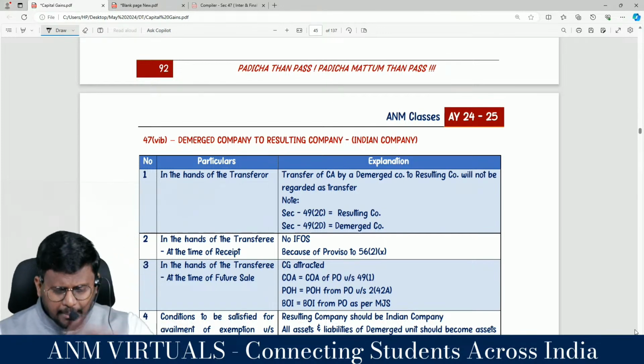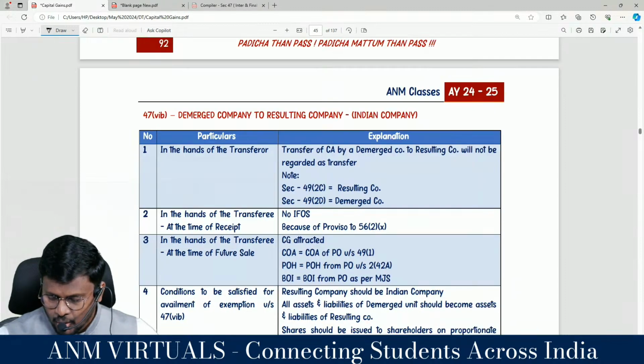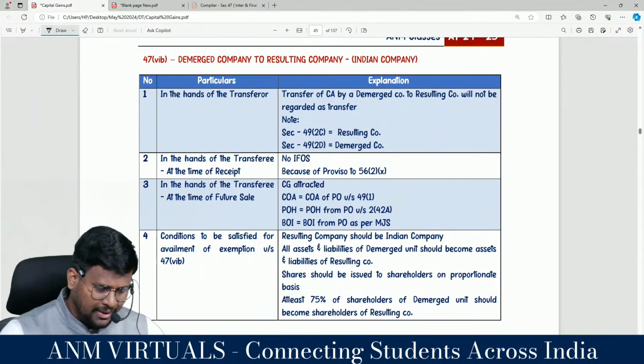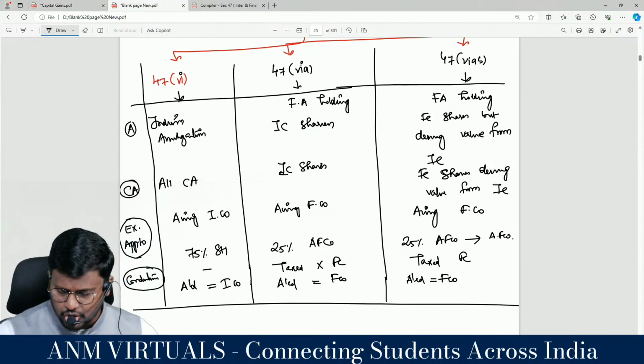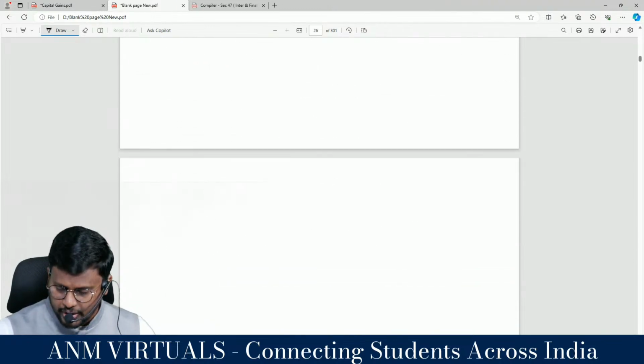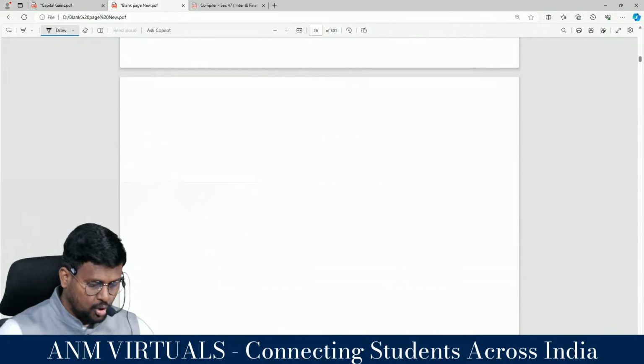I'm coming to the demerger. We talked about Indian demerger. Still I'll be recalling the provisions of Indian demerger and I will consolidate or put one table for demerger also.